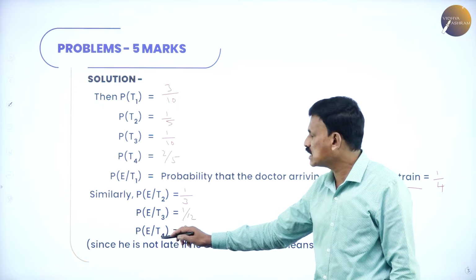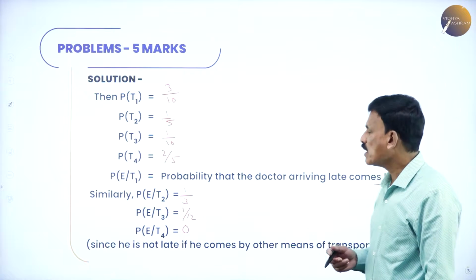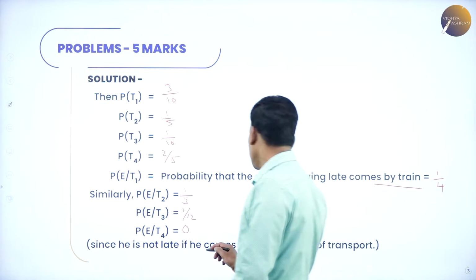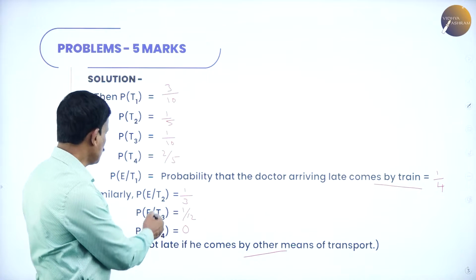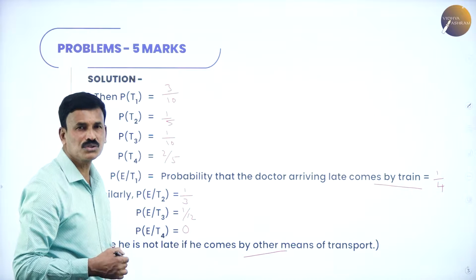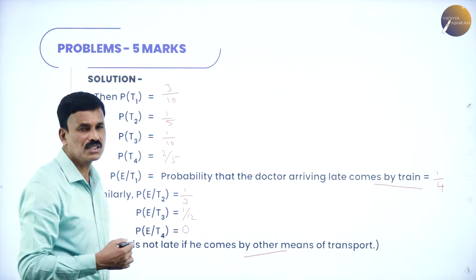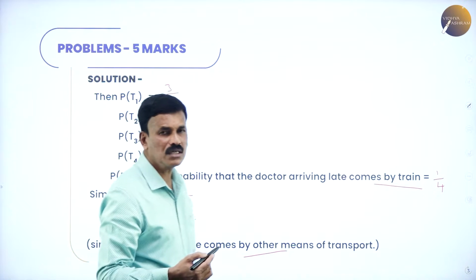So here E is nothing but the visit of a doctor. Since he is not late when he comes by the other means of transportation, therefore the probability of E by T4 is equal to 0. These are the given things. Now, let us substitute these in the formula.